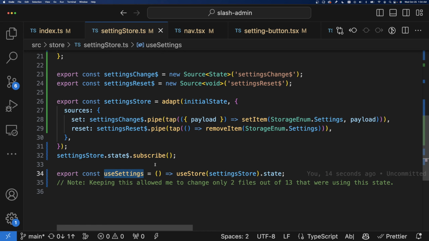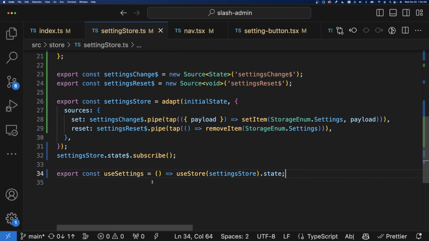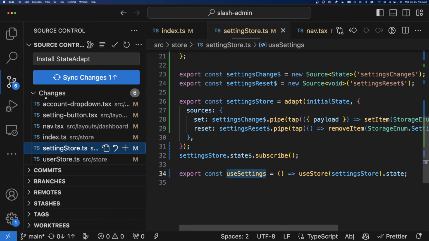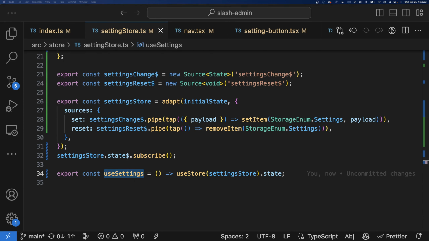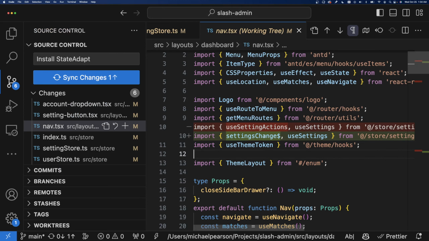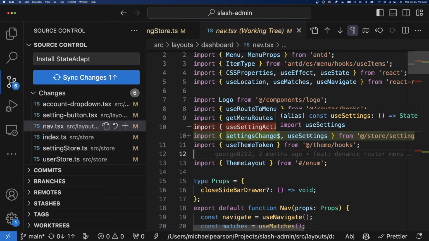And so I wanted to keep the exact same API that Zustand was using. So I went ahead and exported the same function. And if you look, very few files actually have to change. It's used in like 13 components, but I didn't have to change them. It exports the same thing. Actually, there were some changes, and that's because most components are reading from settings.